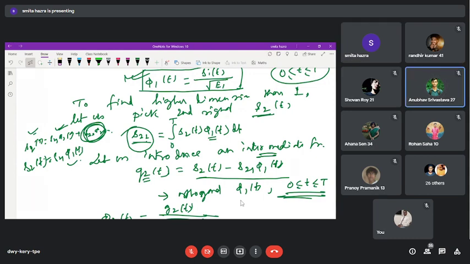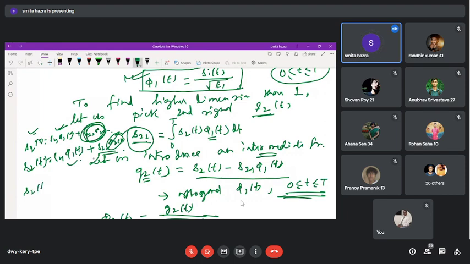Yes, ma'am. If a second dimension exists, then obviously you will not stop here. So for this you have to write S22 phi 2(t). But we do not know whether this phi 2(t) exists or not, because if phi 2(t) exists, then it should be orthogonal to phi 1(t) within the duration, with some expansion coefficient. Clear? So how can we find the existence of this? We can find it if we subtract the S21 phi 1 component from this S2.